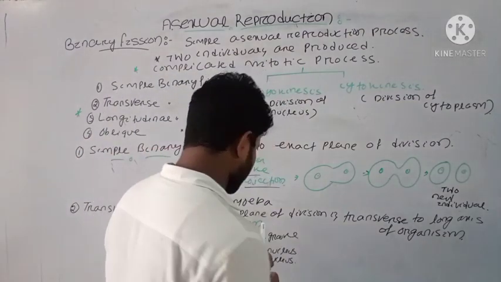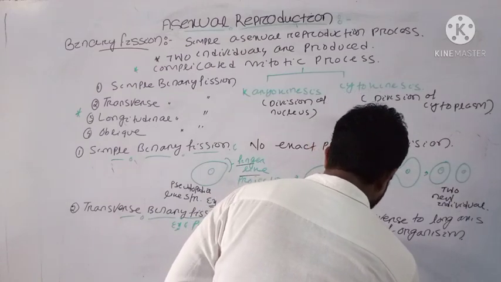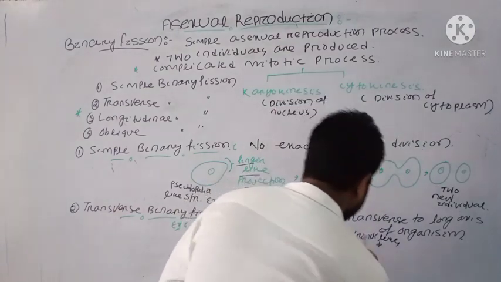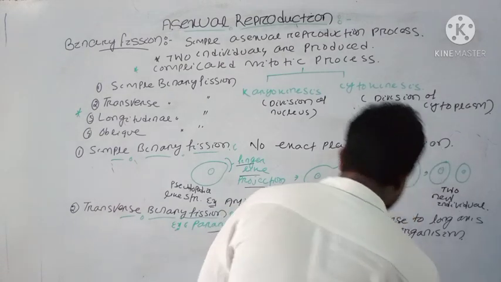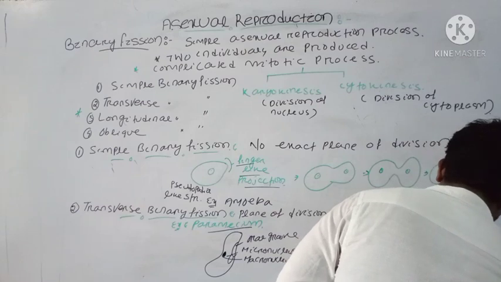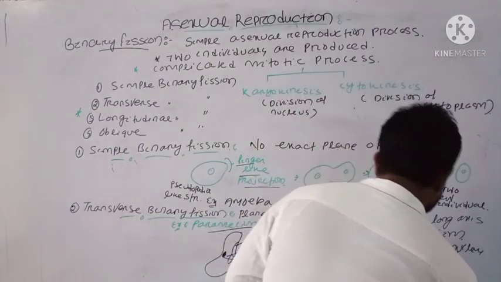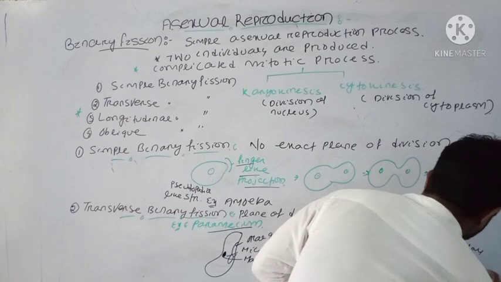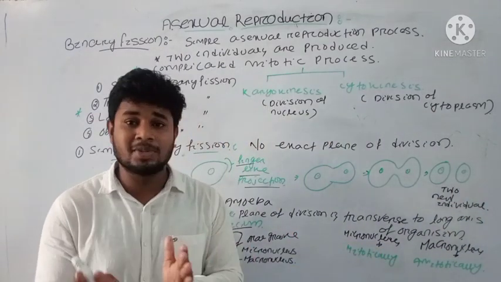Here the micronucleus will divide mitotically, and the macronucleus inside the paramecium will divide amitotically, and we know the mitotic division and amitotic division.